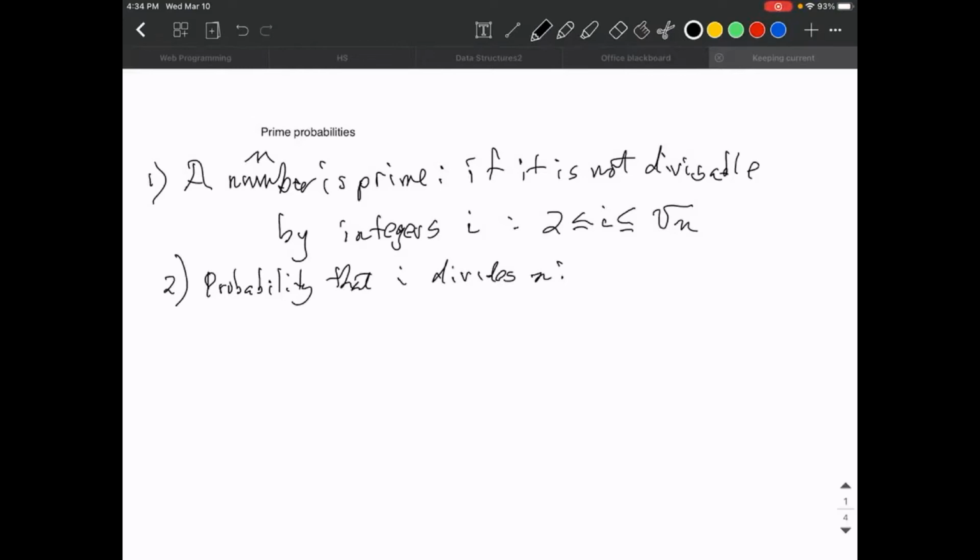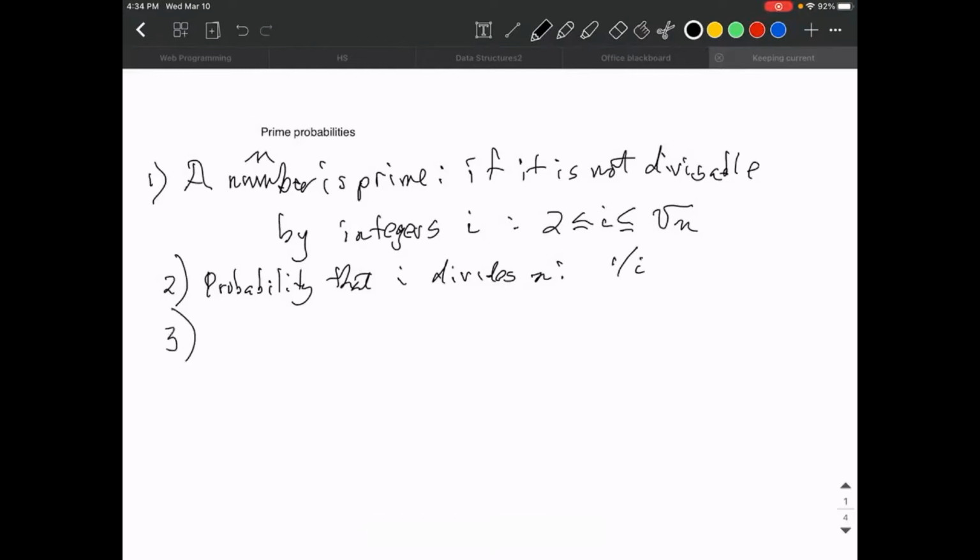However, if you want to call it a probability, I'm going to say it's 1 over i. So, for example, 1/3 of all integers are divisible by 3. 1/5 of all integers are divisible by 5. And so what's the probability that 37 is divisible by 5? Well, we know that it isn't, but we'll say it's 1/5. And that's an assumption that I'm going to make in order to have the rest of this work.